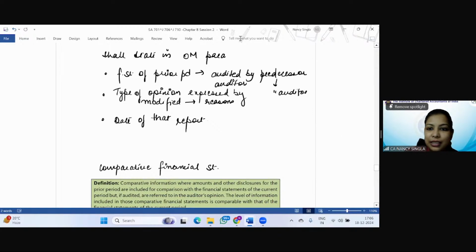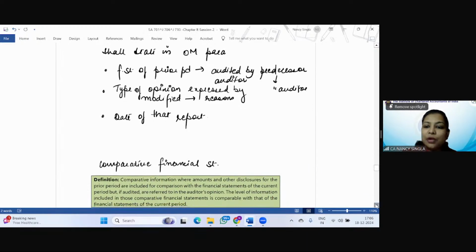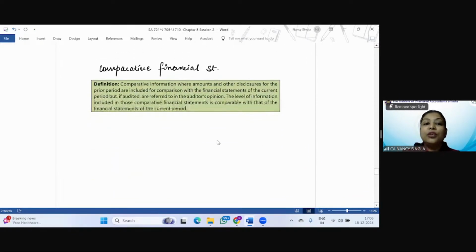I hope everything is clear, because with respect to SA 710, students do get confused. So that is why I'm revising what we have done in this chapter. So please tell me, is it clear? Okay. Now comparative financial statements. So what are comparative financial statements? Do you all know that the amounts and disclosures for the prior period are included for comparison? So there is a purpose, that it has been given for comparison.